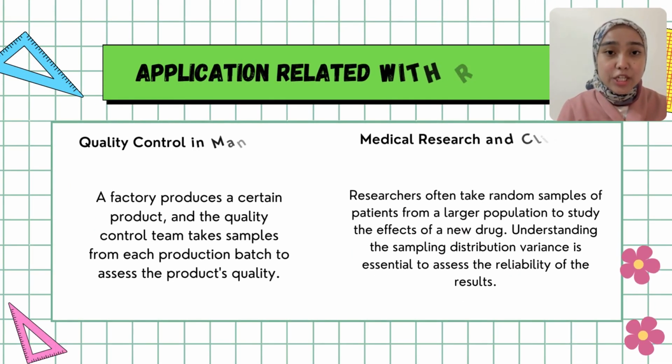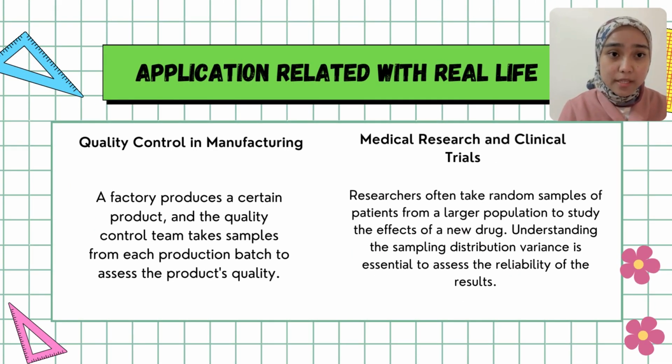Next, an application related to our life is, for example, a factory that produces a certain product, and the quality control team takes samples from each production batch to assess the product's quality. The variance in the sampling distribution helps determine the consistency of the product quality. A smaller sampling distribution variance indicates the production process is more stable and reliable.